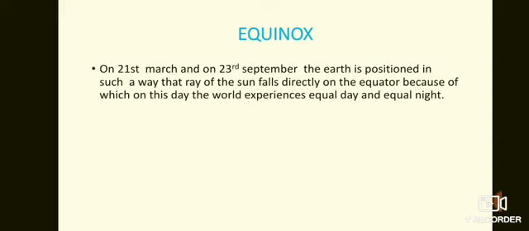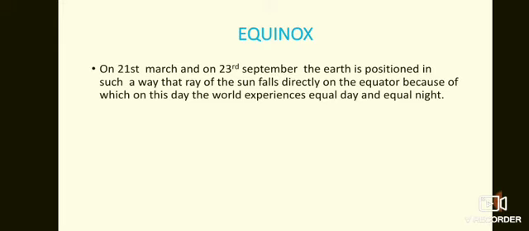Such a position is called equinox, and there are two equinoxes, 21st March and 23rd September. On these days, the day and night are equal in the whole earth.